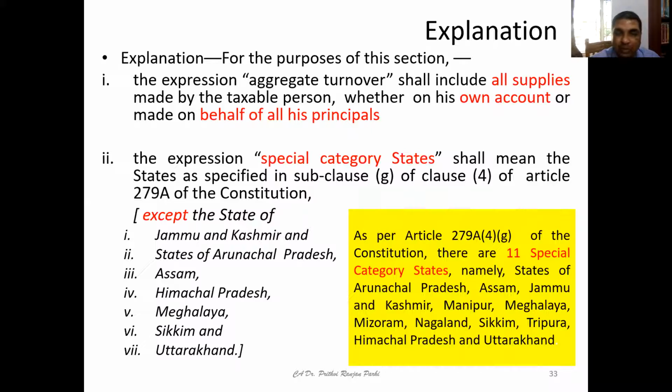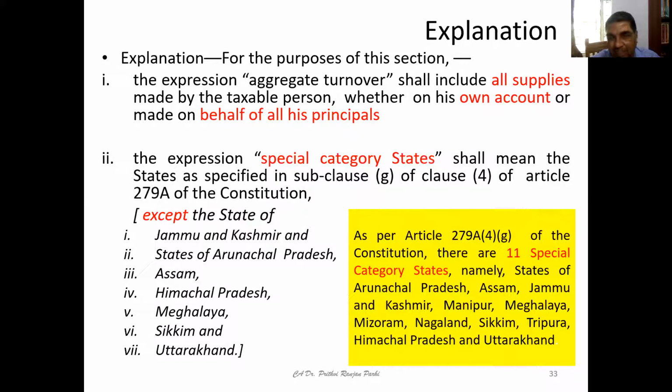Okay. Now you have seen that this aggregate turnover limit is different for special category states. So therefore, we need to understand what are the special category states. This shall mean the states specified in subclause G of clause 4 of Article 279A of the Constitution.